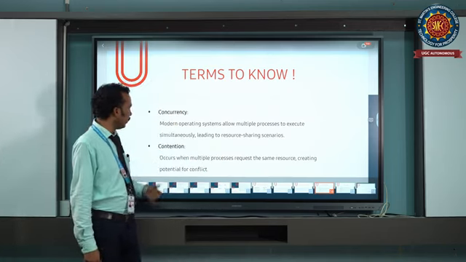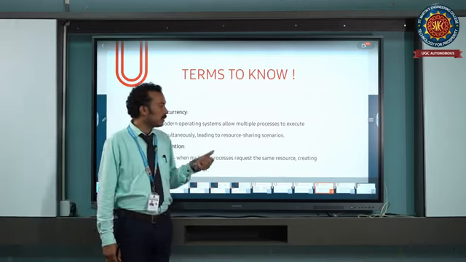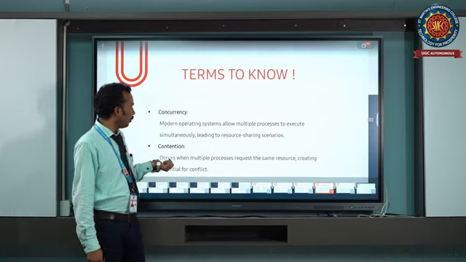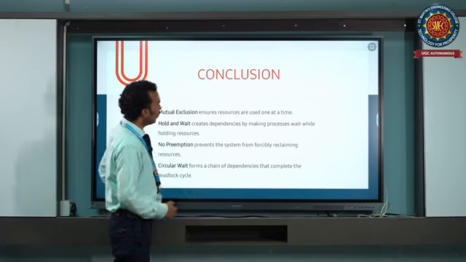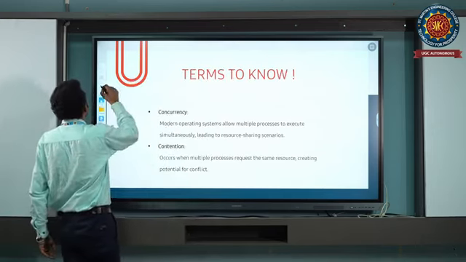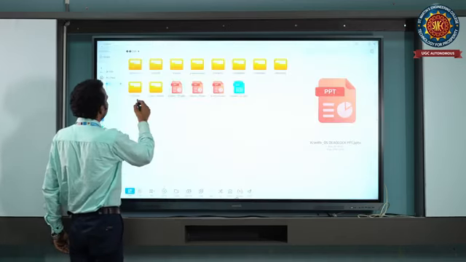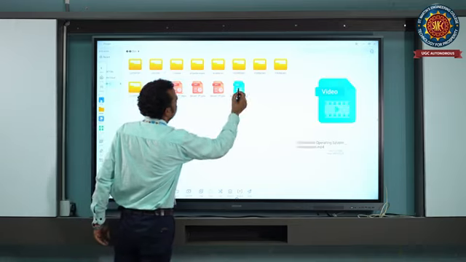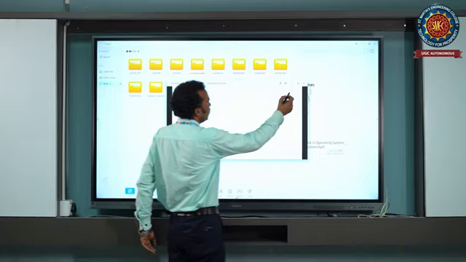Contention occurs when multiple processes request the same resource, creating potential for conflict. These are the terms, and we can see a video explaining the deadlock concept. With this video, we can easily understand it.